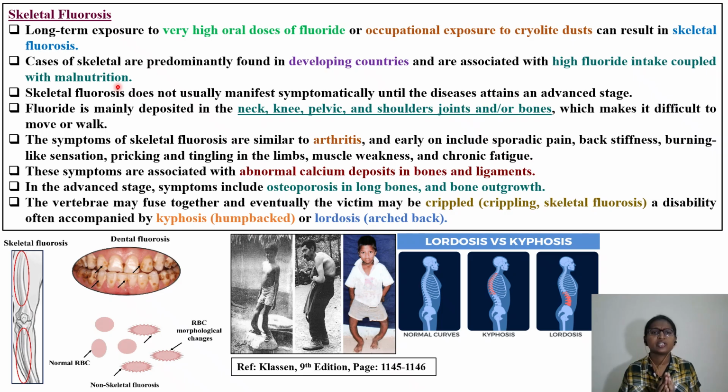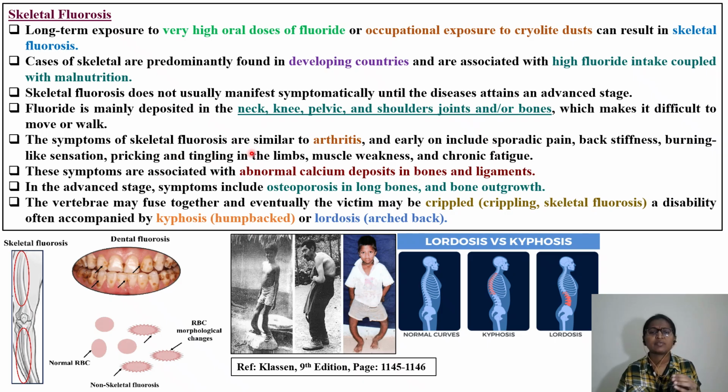Coming back to skeletal fluorosis symptoms, you cannot identify the symptoms until an advanced stage is reached. Generally this fluoride gets deposited in these regions: the neck, the knee, the pelvic area, as well as the shoulder, joints, and bones. That will make the individual very difficult to move and walk.